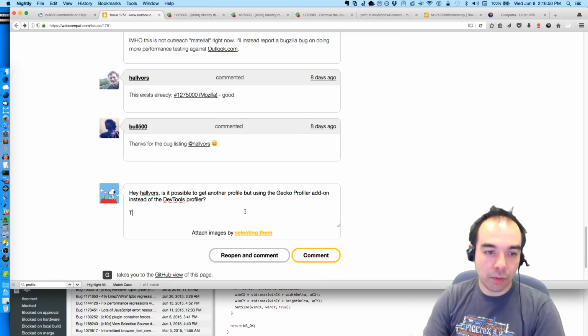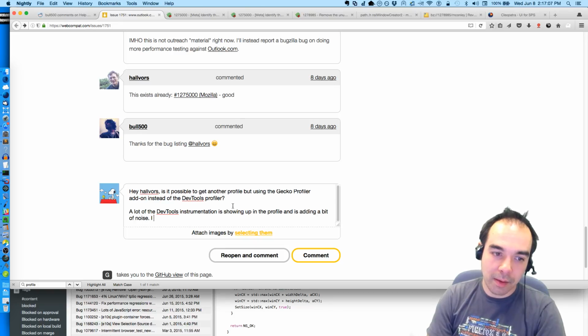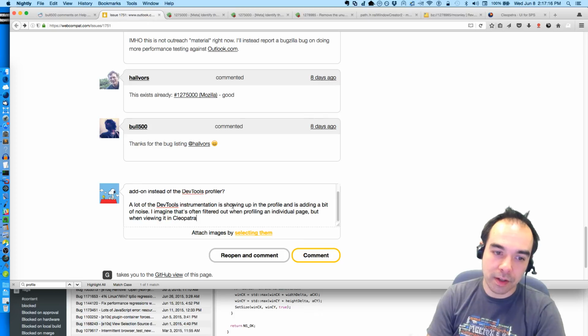One thing I'm noticing right off, a lot of the DevTools instrumentation is showing up in the profile and is adding a bit of noise. I imagine that's often filtered out when profiling an individual page, but when viewing it in Cleopatra, it distracts.